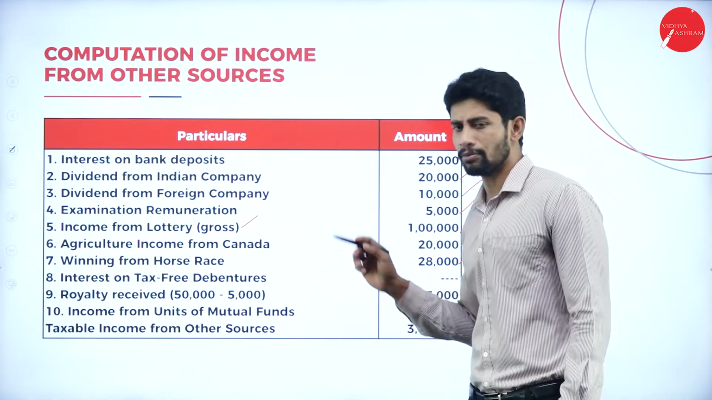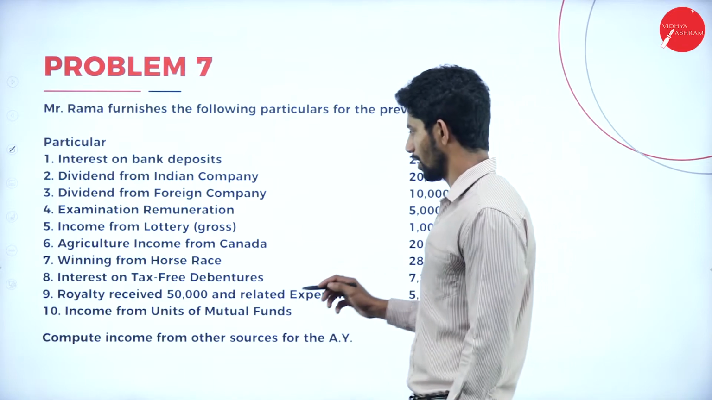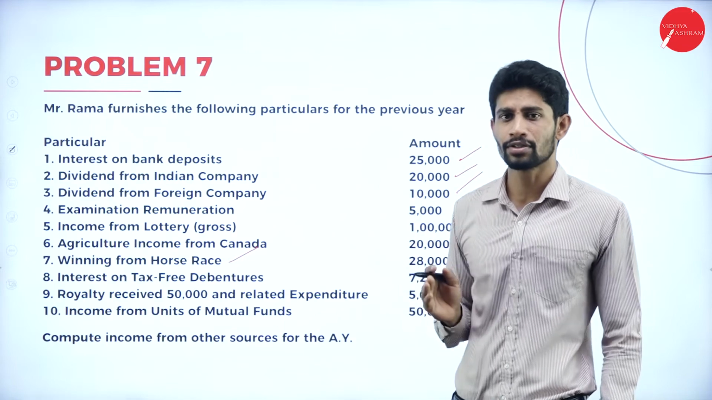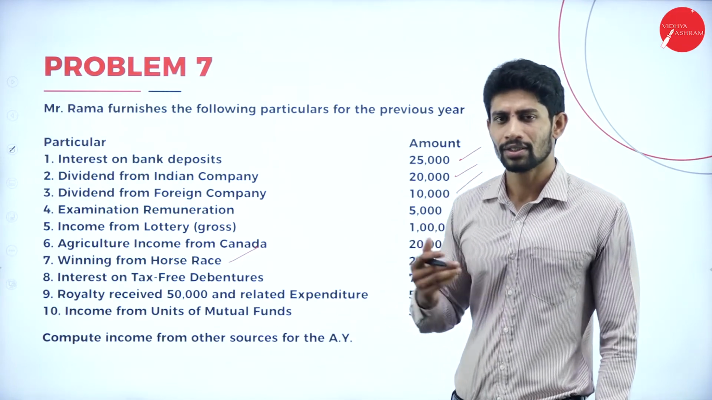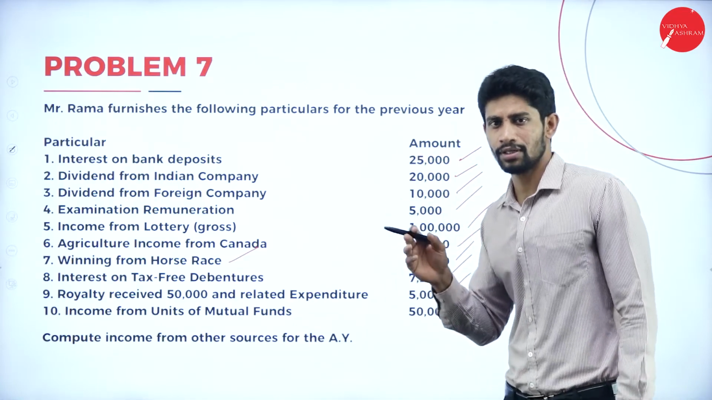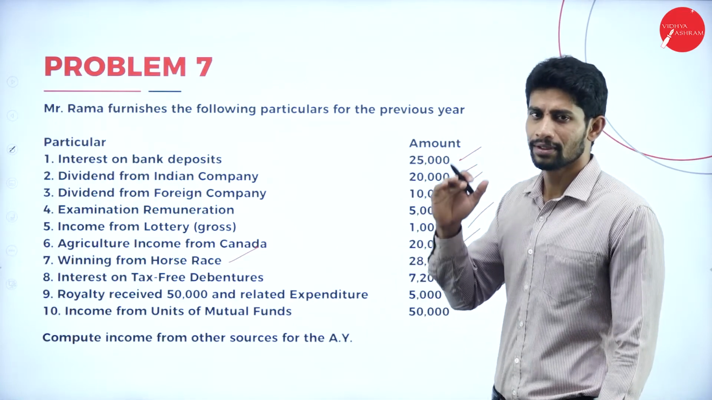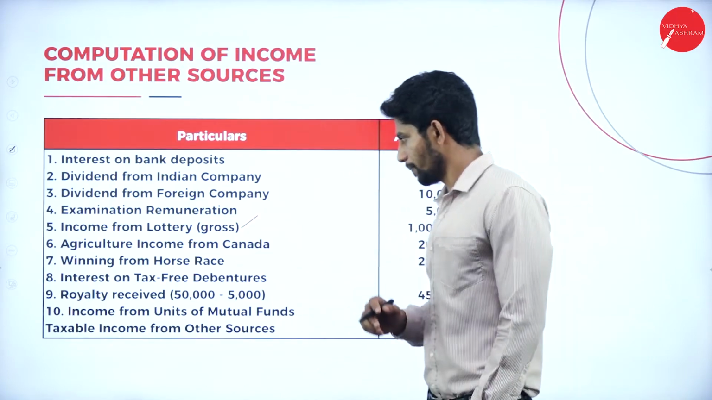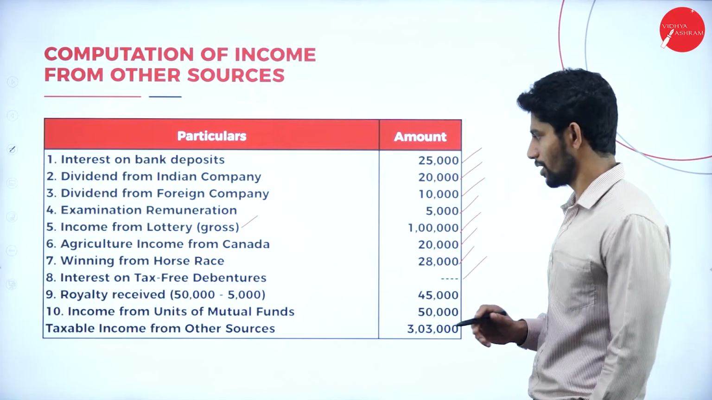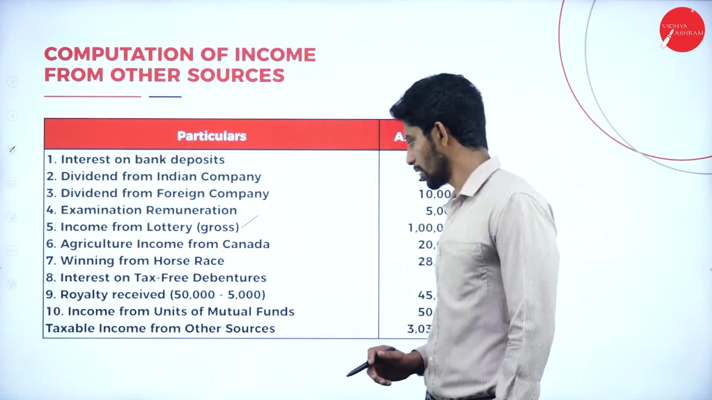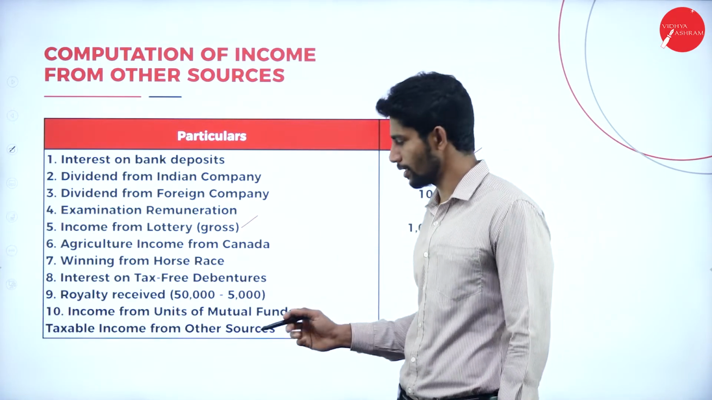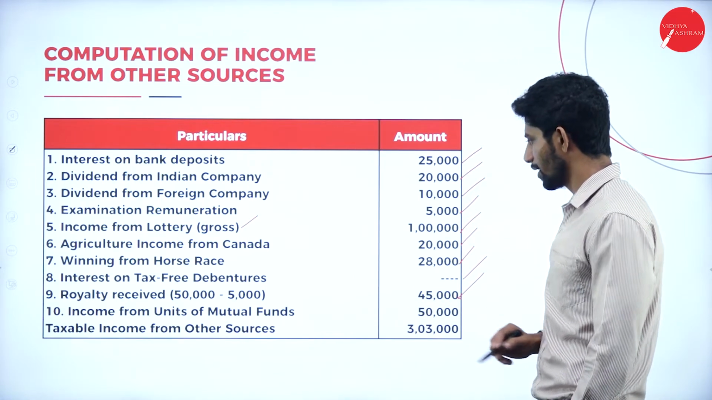See, in winning from horse race, they have not mentioned whether it is a gross value or net value. If nothing is mentioned, just assume that whatever value is given is the gross value. Next one, interest on tax-free debentures, it is nil, exempted, need not tax it. Next, royalty received 50,000, in that 5,000 is additional expenditure relating to receiving of royalty. So deduct 5, remaining 45, taxable.